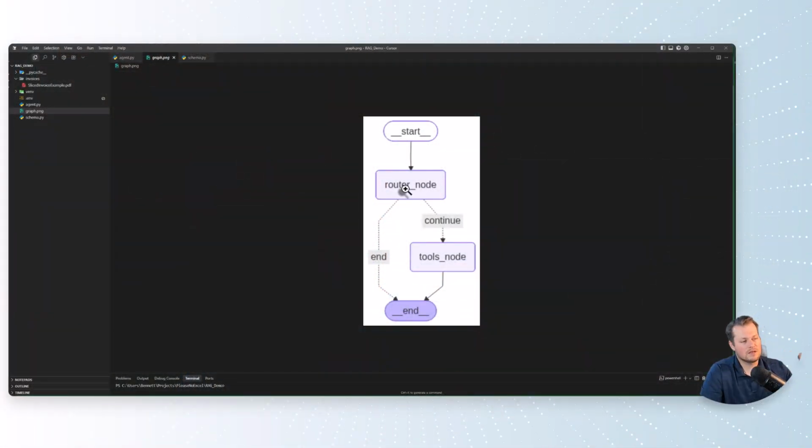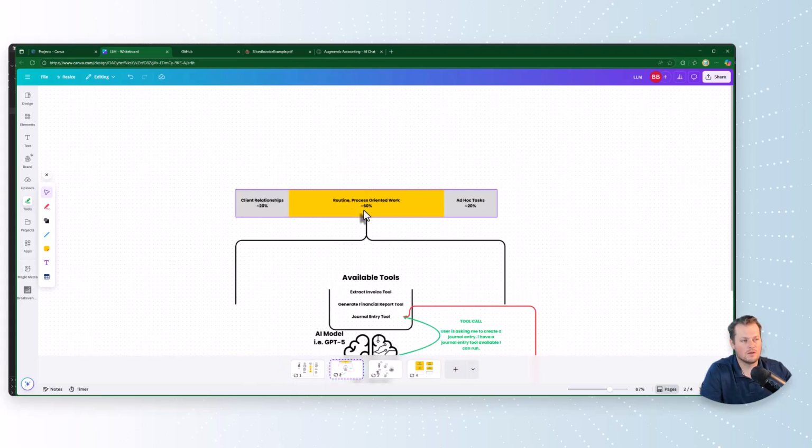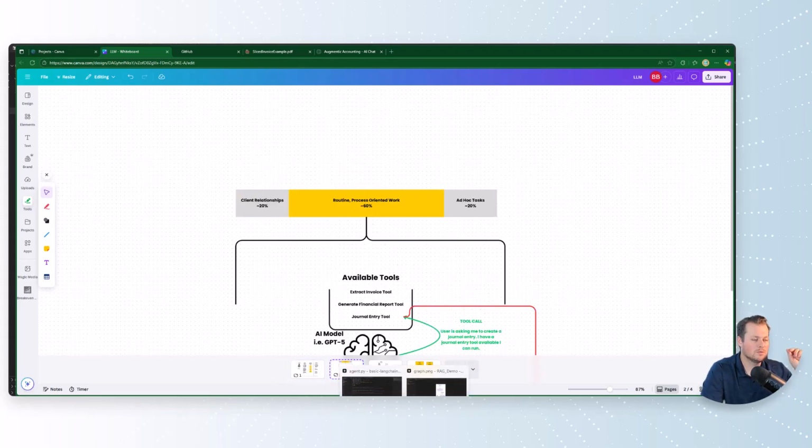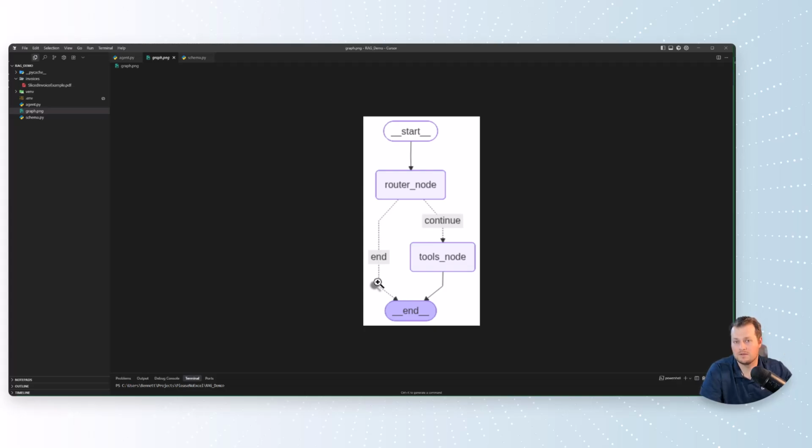So I'd say the first thing, and this is maybe one of the most important things, in my opinion, that will happen to accounting, is we need to think about the work that we do, especially that work that is in that bucket of gold here, this routine process-oriented work. That work should be thought of as graphs. And now graphs in the sense of a series of steps. So you could say steps or graphs, however you want to call it.